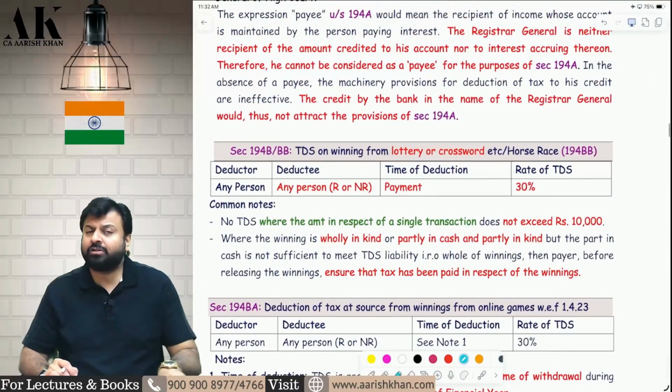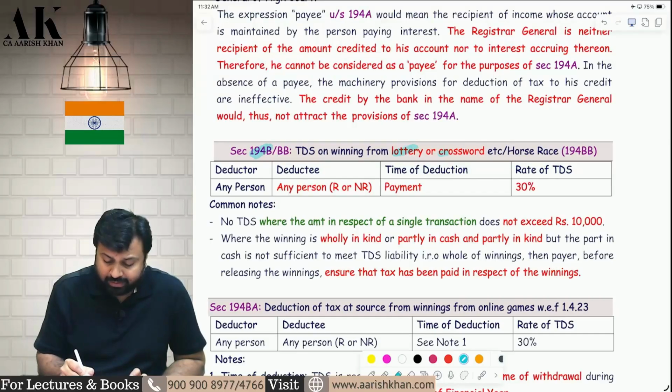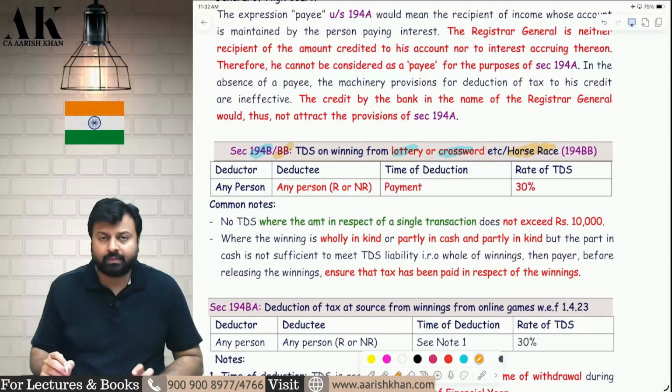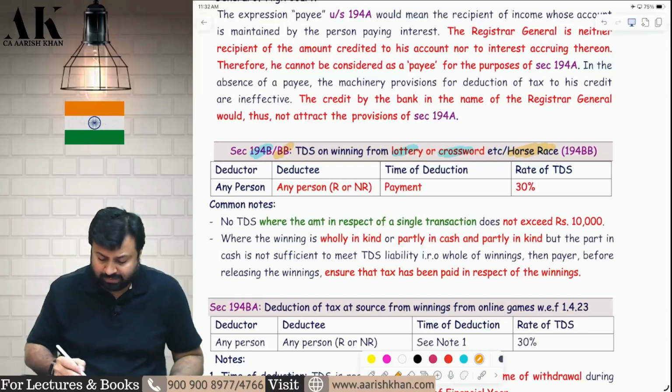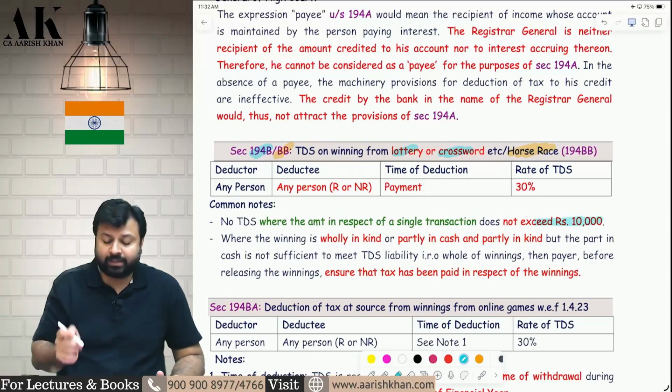Now the next amendment is also a very important amendment in my eyes. 194B for lottery, crossword, etc. 194BB. 194BB is for horse race. Now they have changed the limit over here. How are the limits changed, sir? The limit is 10,000 only. No, they have not changed the amount of the limit. They have changed the sentence over there.